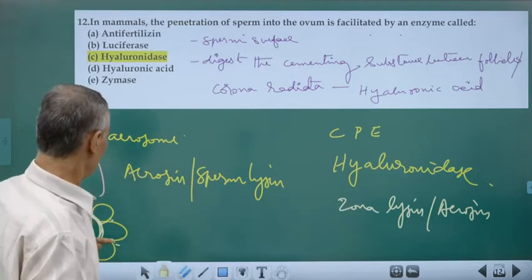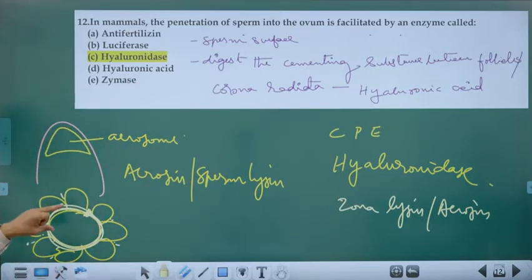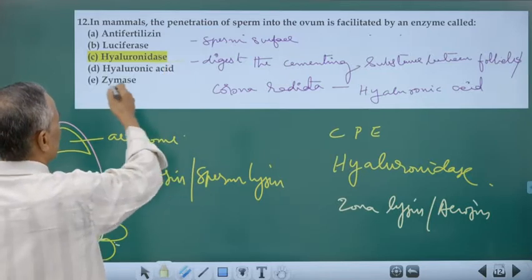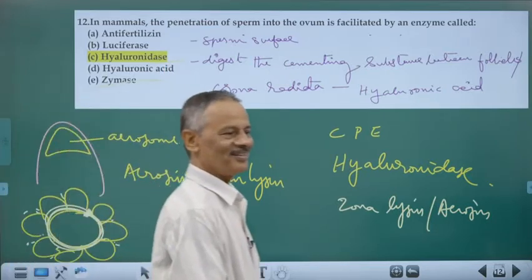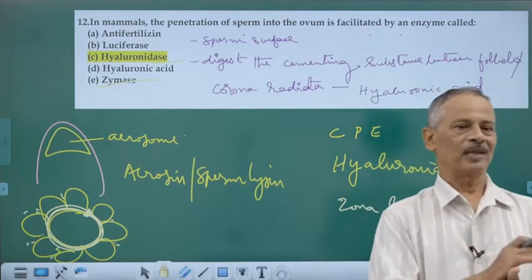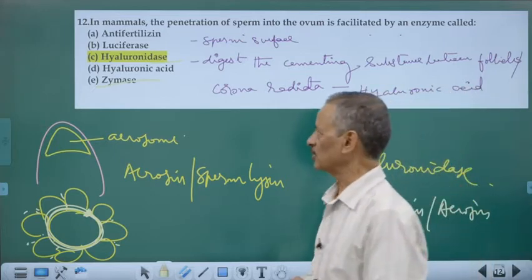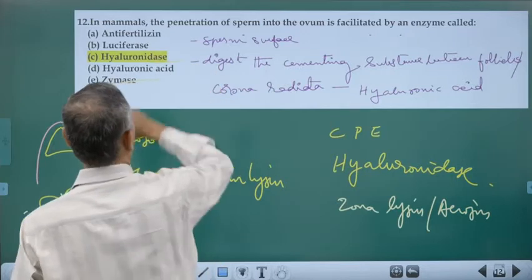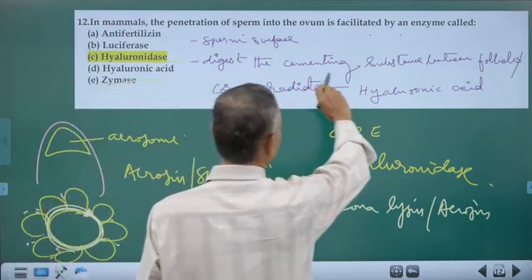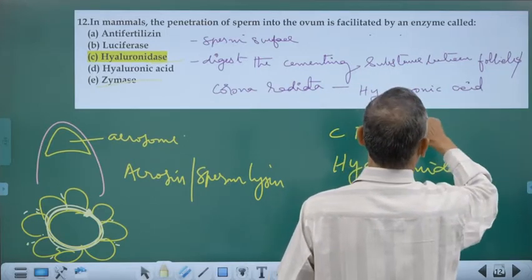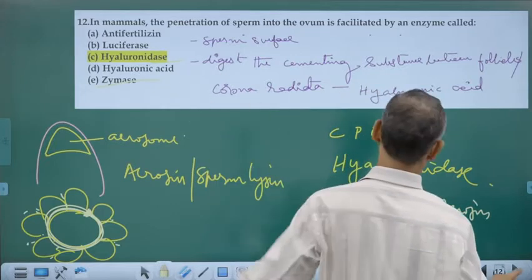Hyaluronic acid is the substance that cements the granulosa cells around the ovum, and it is digested by hyaluronidase. Zymase is present in some fungi like baker's yeast, Saccharomyces. Okay, so the sperm surface produces anti-fertilizin. Hyaluronidase digests the cementing substance between the follicle cells, the corona radiata, that is hyaluronic acid. So the answer is hyaluronic acid.